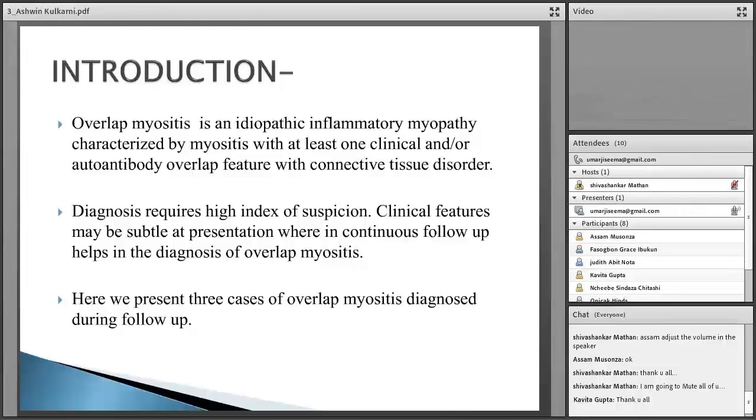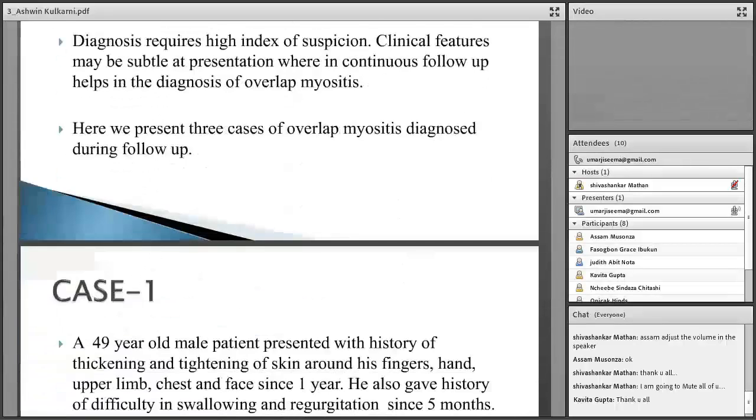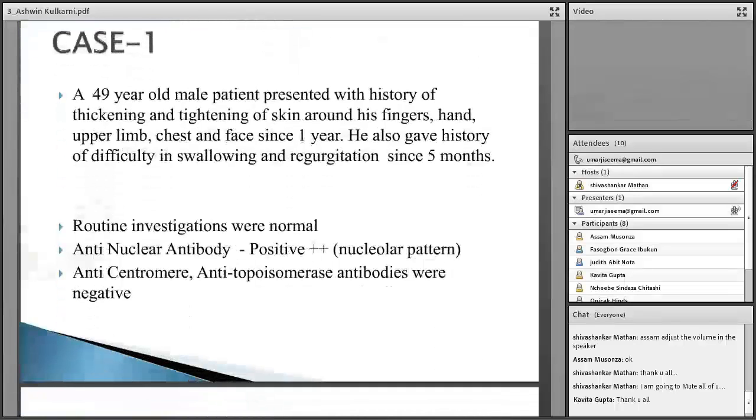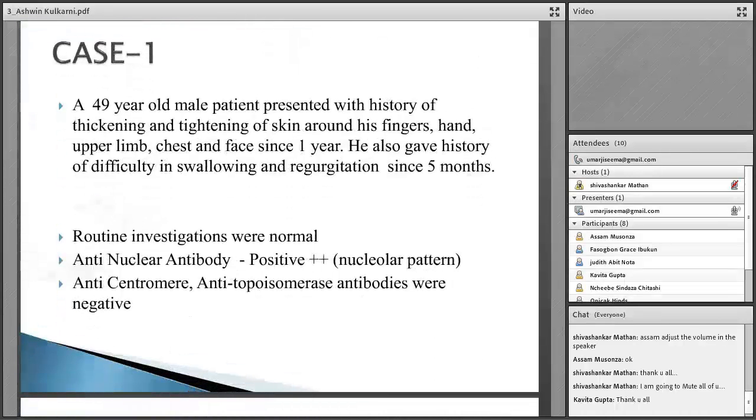Here we present three cases of overlap myositis which we could diagnose during the follow-up. These were connective tissue diseases like SLE and systemic sclerosis, who at presentation did not have any evidence of musculoskeletal involvement or muscle weakness, but during follow-up we could diagnose overlap myositis. So hence we would like to tell the importance of follow-up in the diagnosis of these myositis.